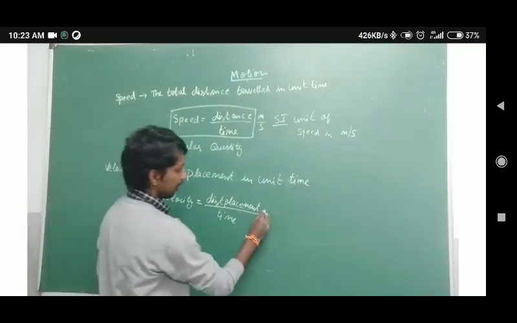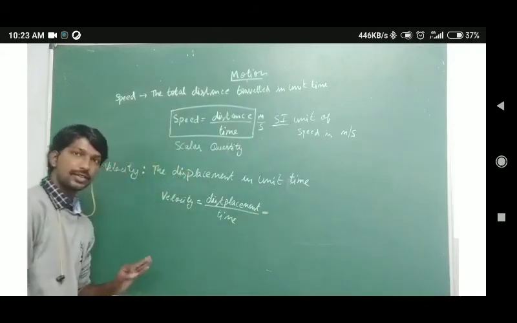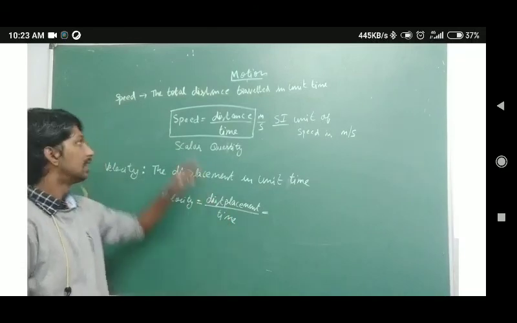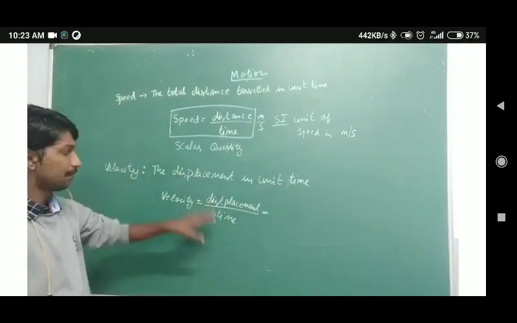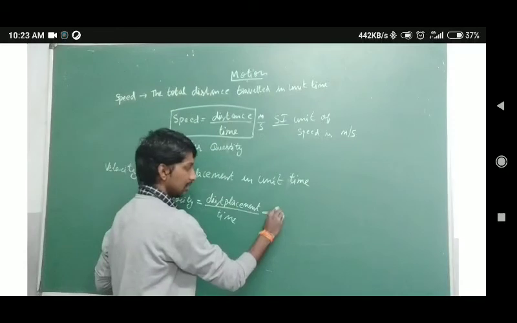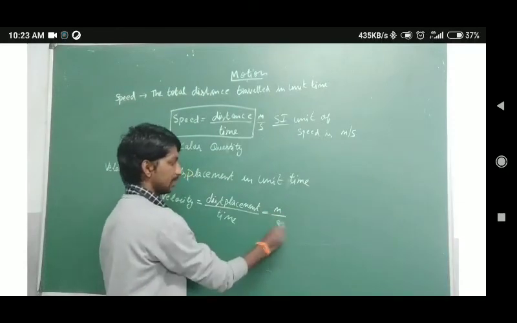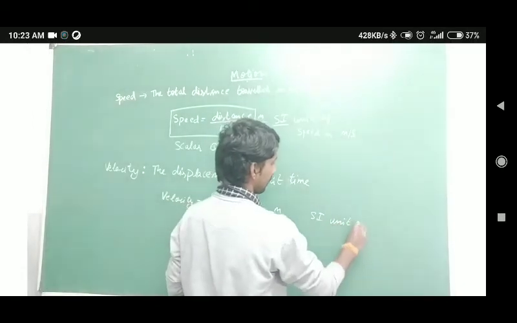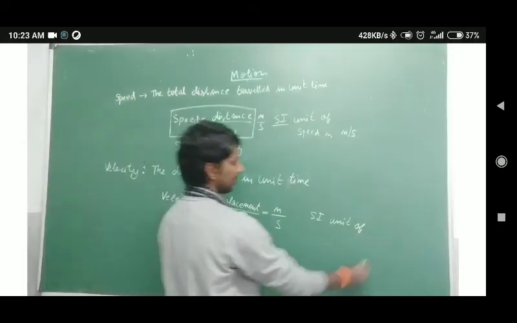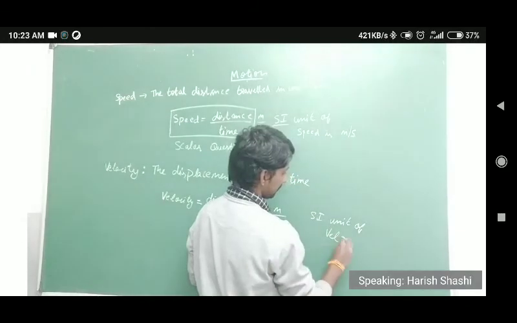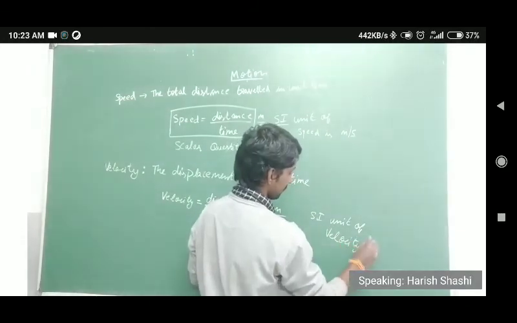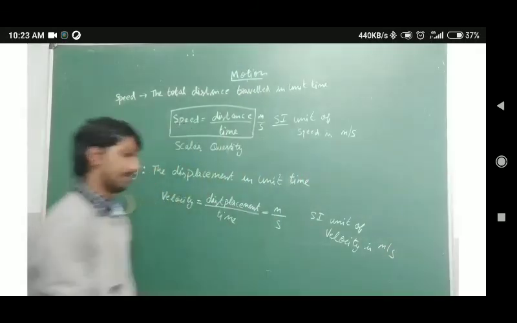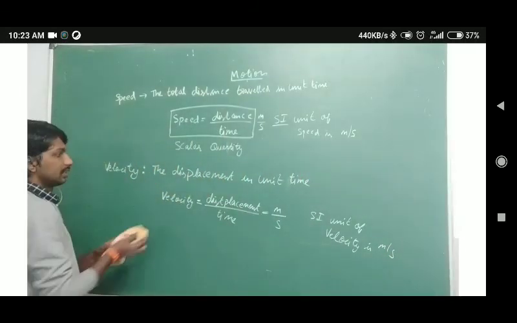Okay, and here what will be the SI unit? Of course, as I said, displacement is once again a kind of distance. So displacement is measured in meters and time in seconds. So the SI unit of velocity is meter per second.